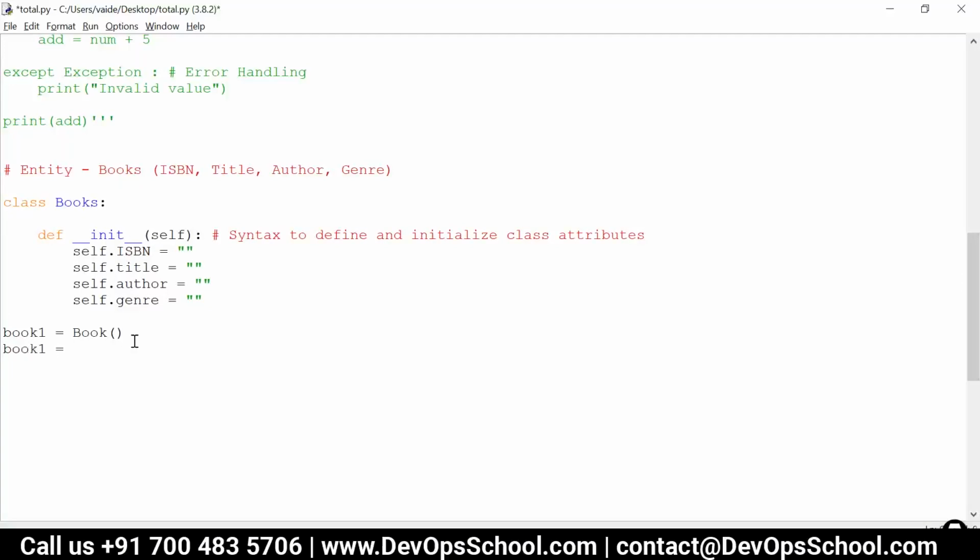Book1.isbn is equal to 078965, some value, this is my ISBN number. Then book1.title, and I'll give the title as Harry Potter and the Chamber of Secrets.